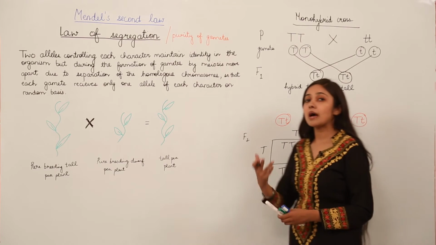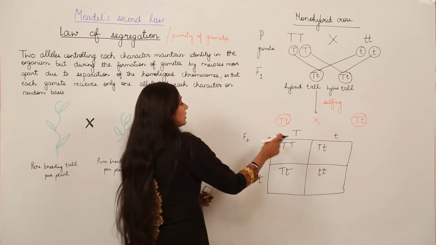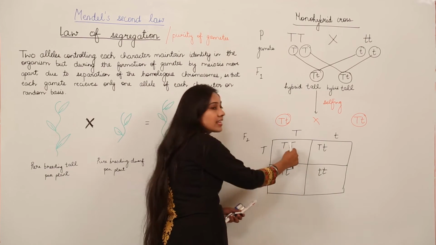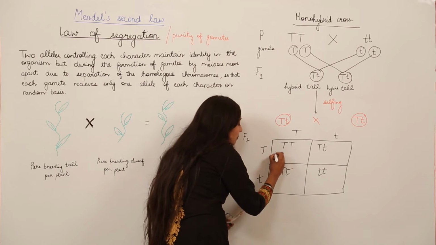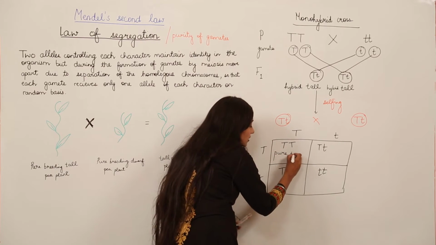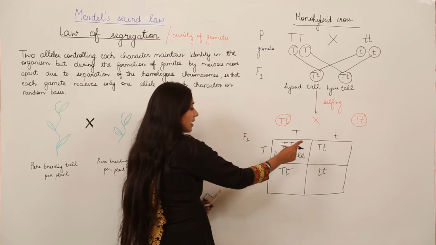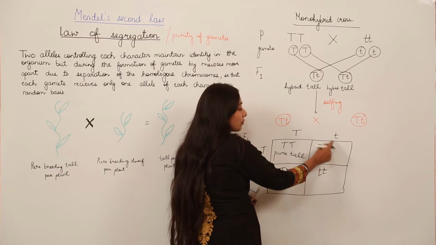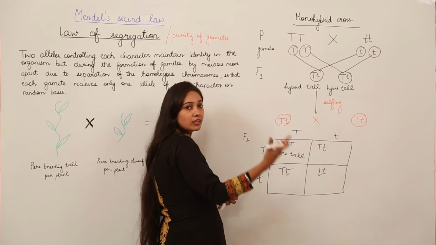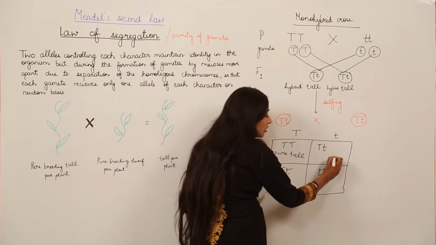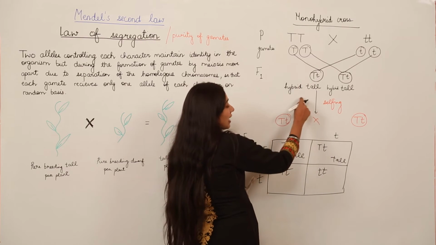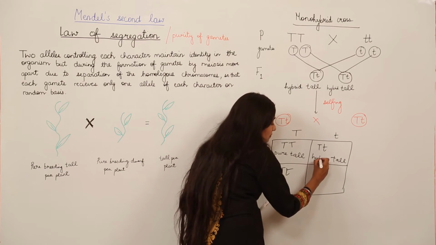So what is going to happen? If you talk about this plant, you can say that this is homozygous because both the alleles are the same, they are both dominant. So it will be a pure tall pea plant. But in this case, we have different alleles, one is dominant, the other is recessive, but the characteristic trait that will appear will be the dominant one. So it will be a tall pea plant, but what is it going to be? This is going to be a hybrid tall pea plant.